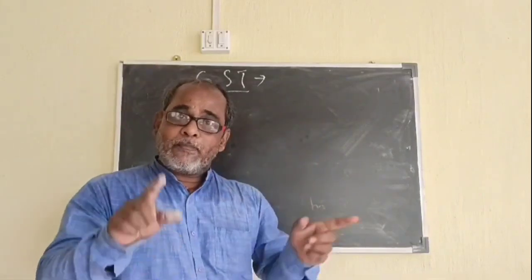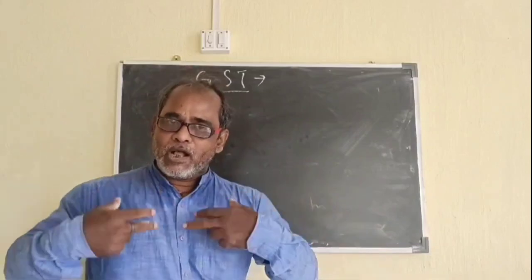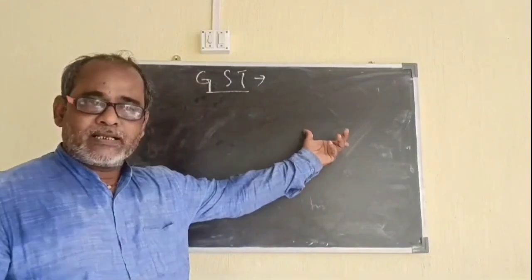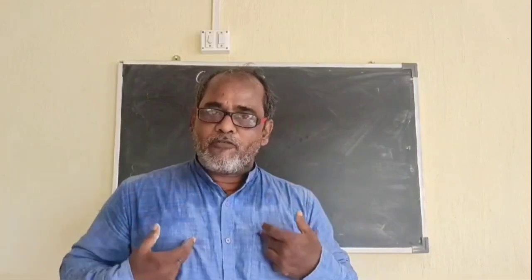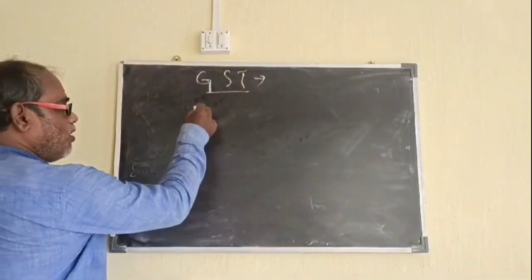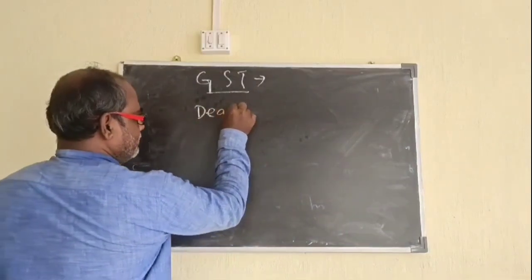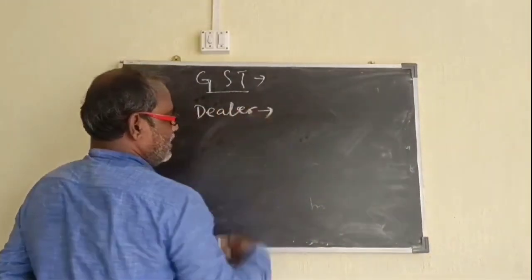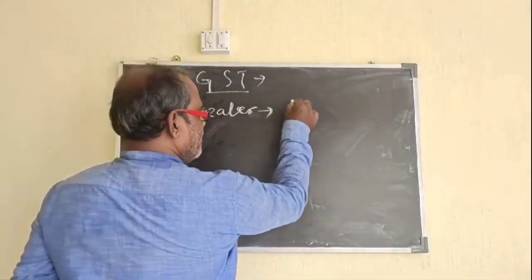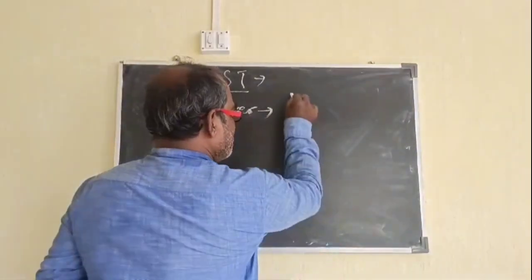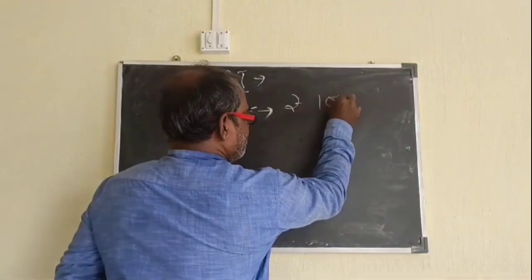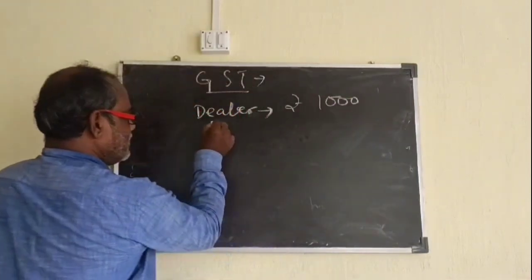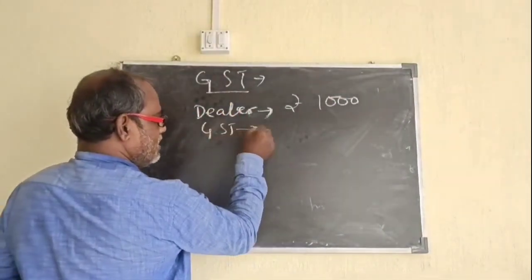Manufacturer gives tax, but the tax is taken from our pocket. Shopkeeper gives tax, the tax is taken from our pocket. So let me give you an example. Suppose a dealer is selling a good of rupees 1000 and GST is 10%.